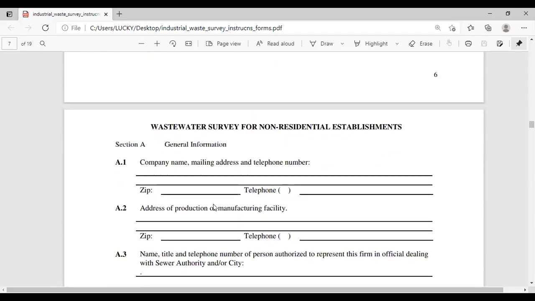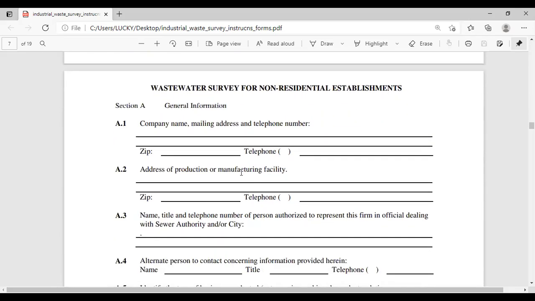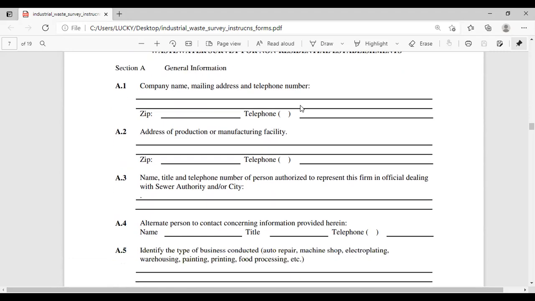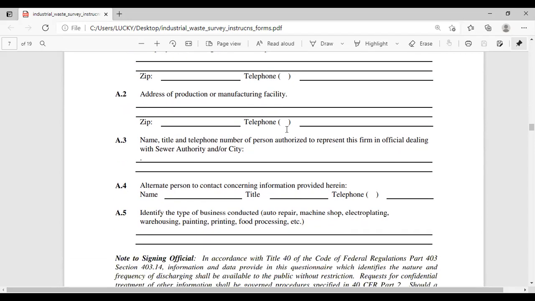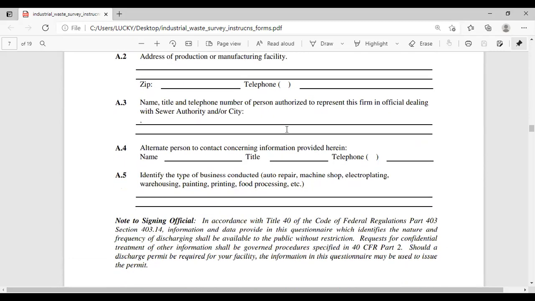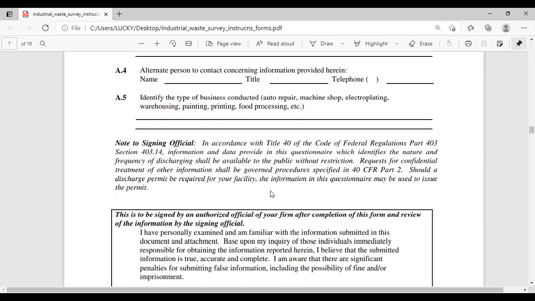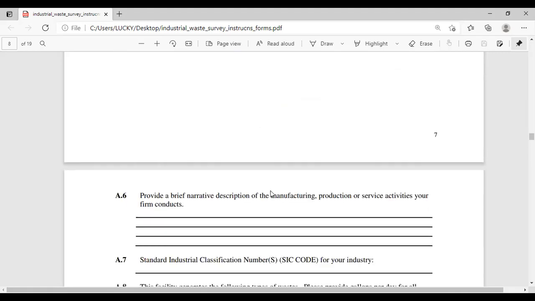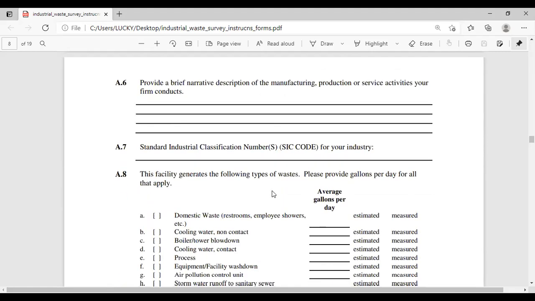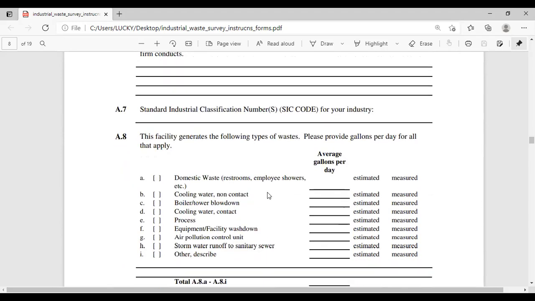Guys, here I will explain Appendix 1: Wastewater survey for non-residential establishments. This is the general information: company name, mailing address, and telephone number. Address of the production or manufacturing facility. This is the name, title, and telephone number of the contact person, and an alternate person to contact concerning information, noting the signing officials. These are all the information needed for conducting the industrial waste survey.